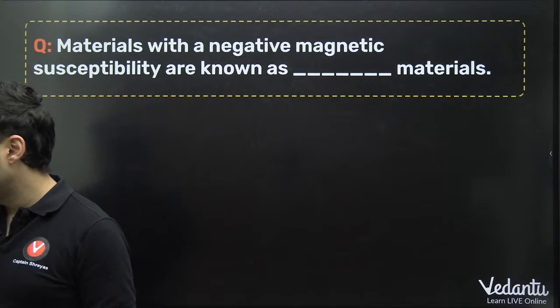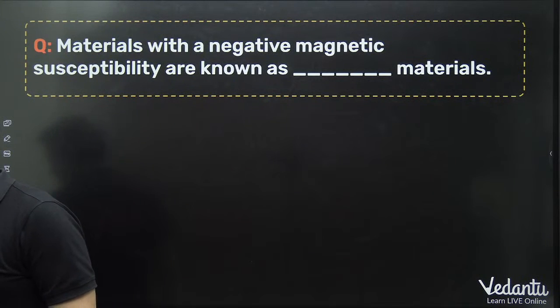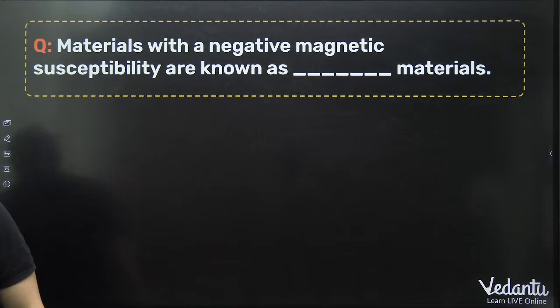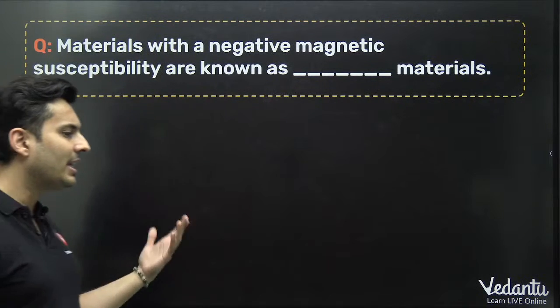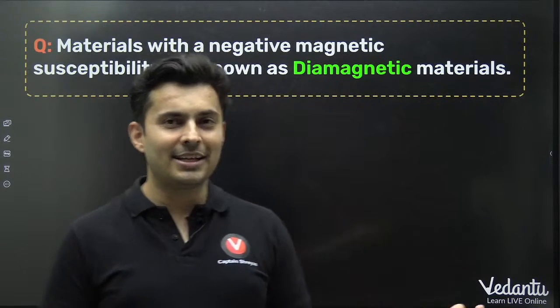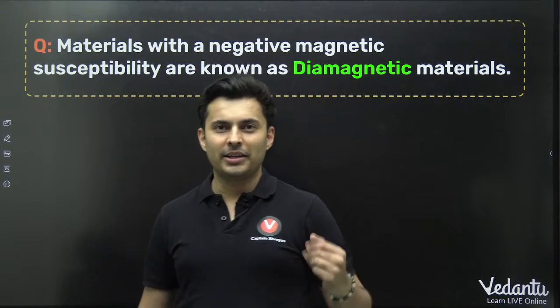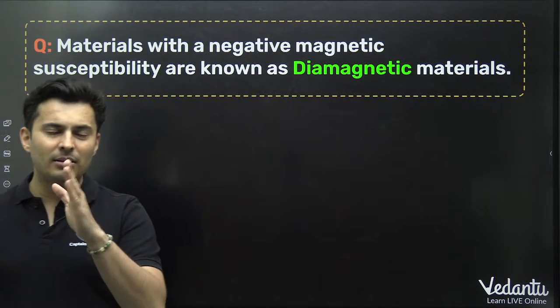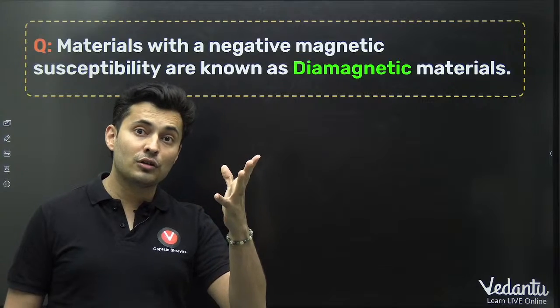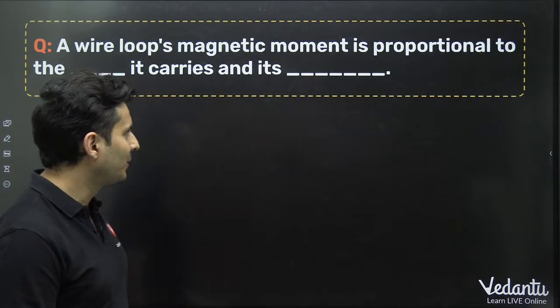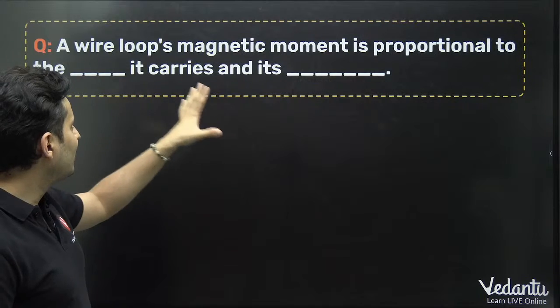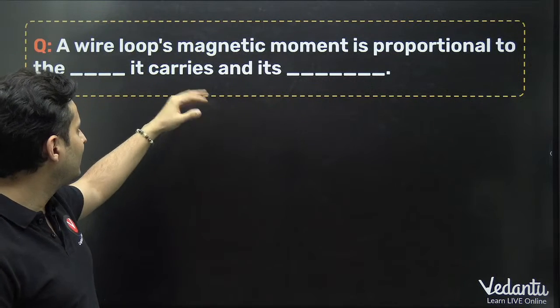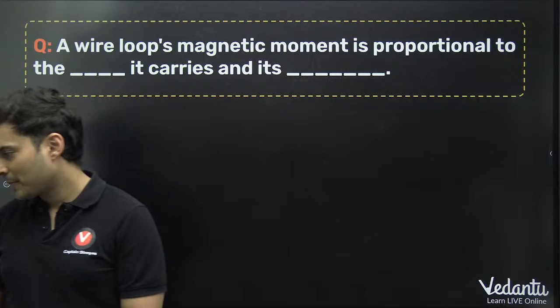Materials with negative susceptibility, what is it called? Come on, think about it. Negative susceptibility means it is a diamagnetic material, like water and many other materials. Small susceptibility is para, large susceptibility is ferro. Very good.